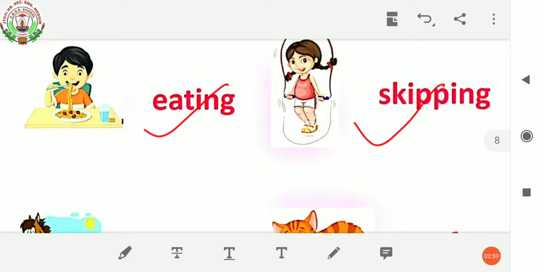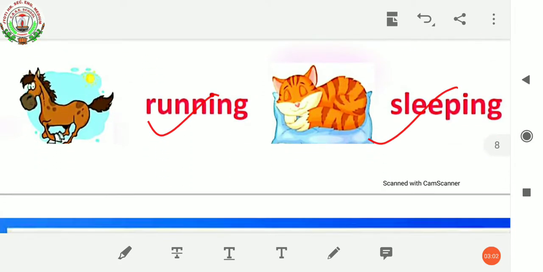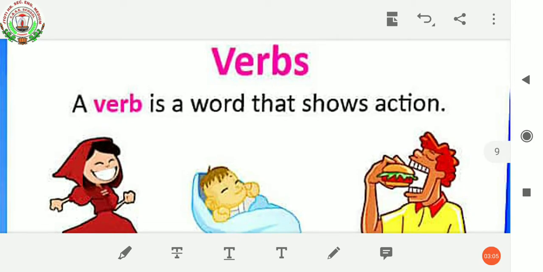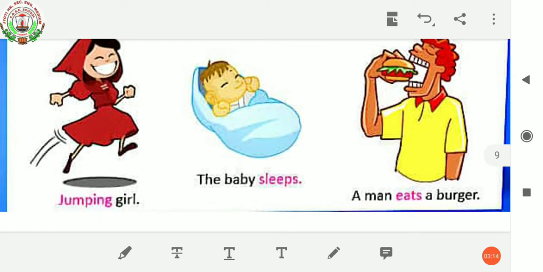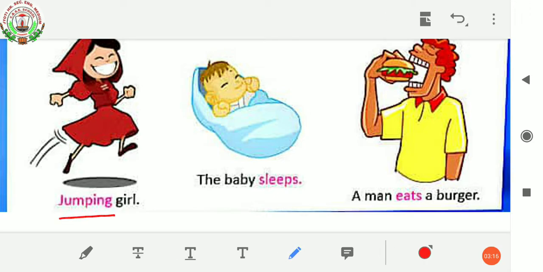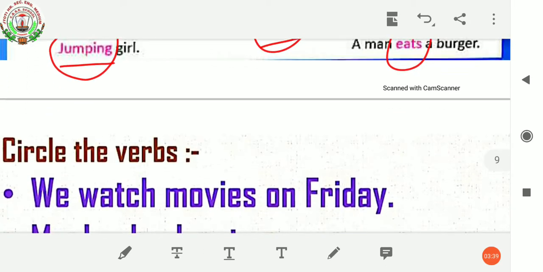As we know, verbs are action words. Now we can understand that a verb is a word that shows some action has been performed. Here also, see some examples. Jumping girl. Jumping is an action word, so it's a verb. The baby sleeps. Sleeps shows some action, so sleeps is a verb. It's an action word. A man eats a burger. Here eats is an action word.